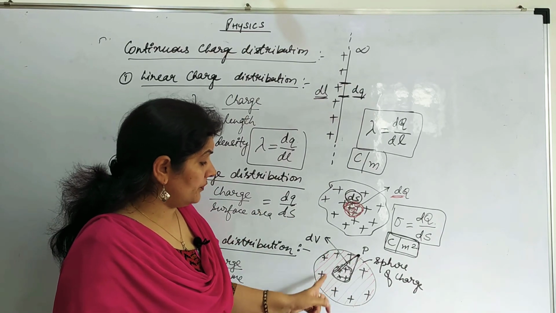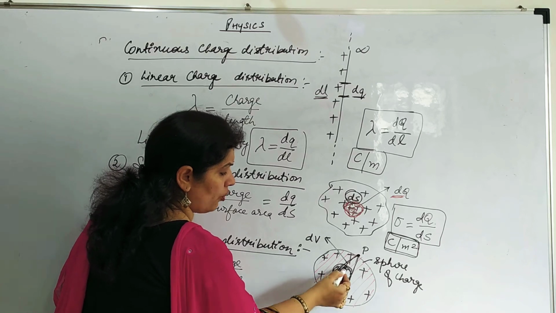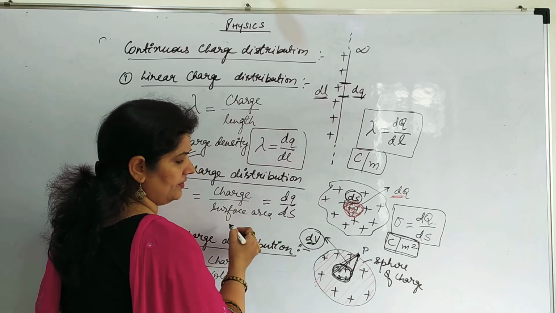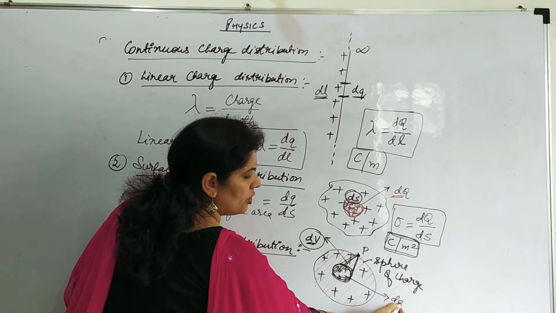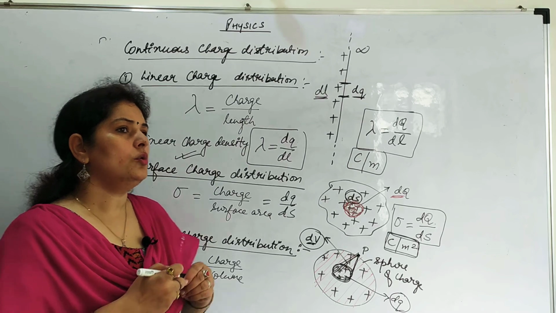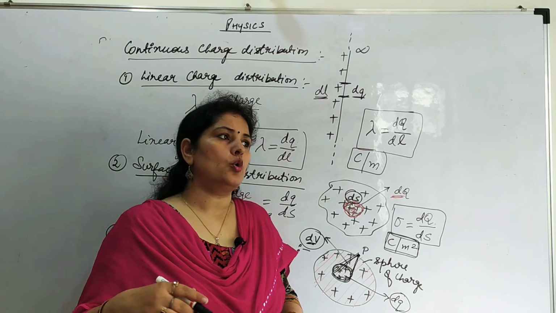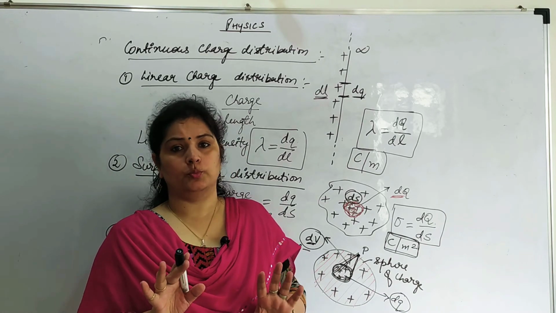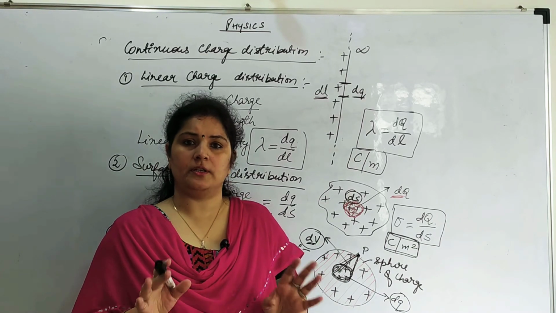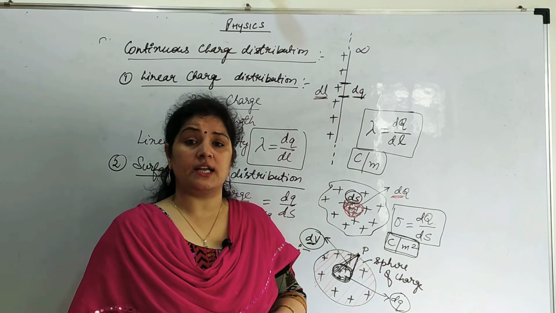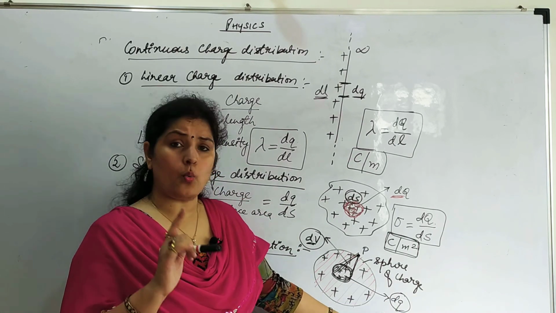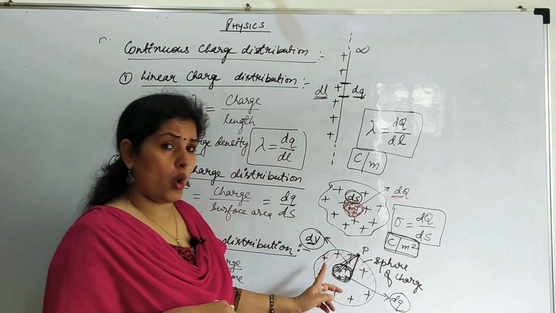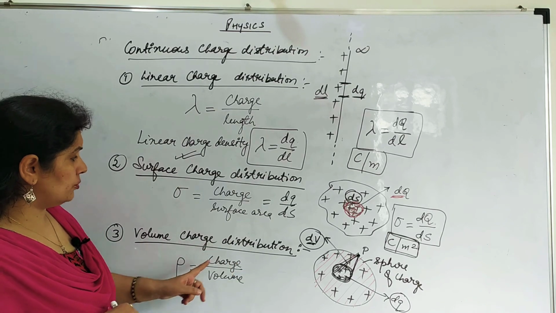So in that case we take a small volume at point P. This small volume will be dV. How much charge will it have? It will have a small charge dq. Suppose I am asking you to find the charge on a cloud whose volume is say 7 lakh meter cube. How to find how much charge is contained by the cloud? You take 1 meter cube, find the charge, and multiply by that many, rho. We denote this as the volume charge distribution.